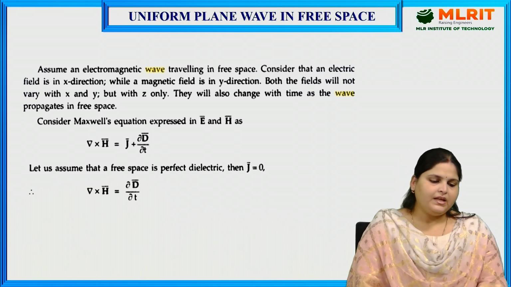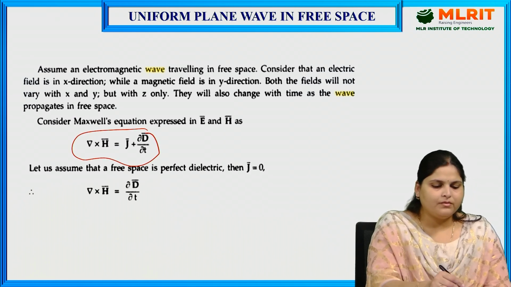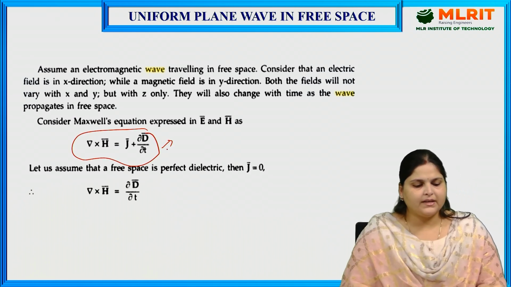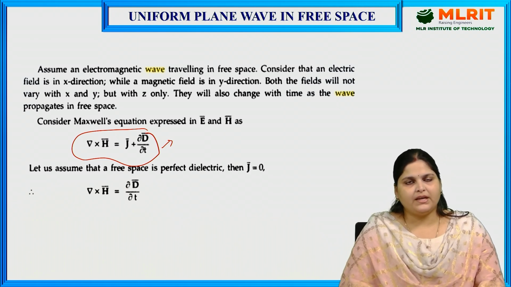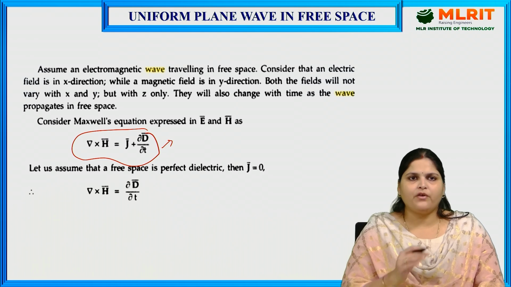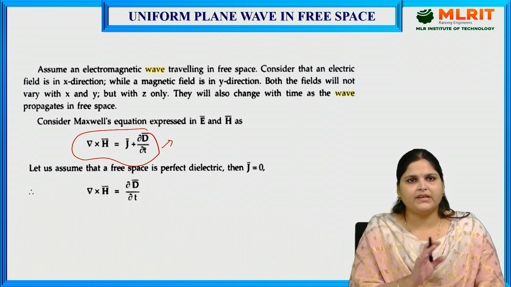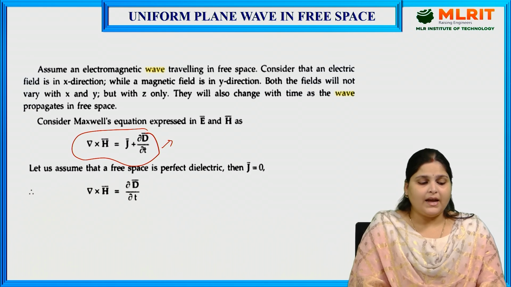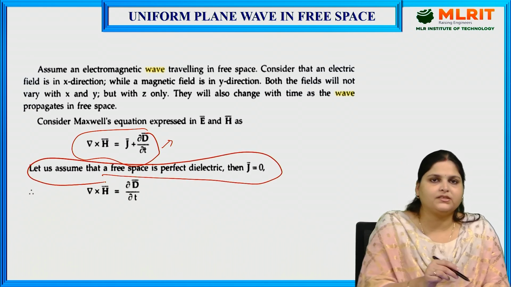Now, let's consider this equation. Previously, we had taken this equation as the modified Ampere circuital law. So, del cross H is equal to J plus dou D by dou t. Now, we are considering that the medium is free space, and let us assume that the free space is a perfect dielectric.